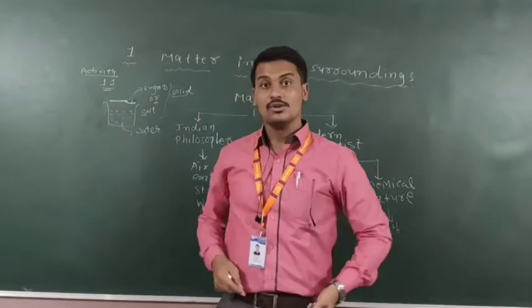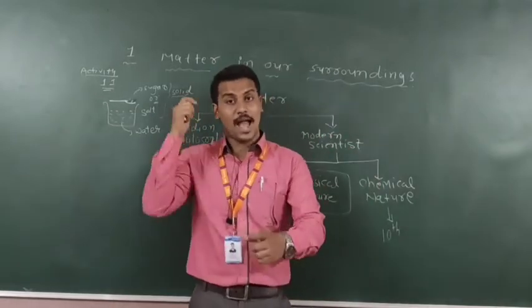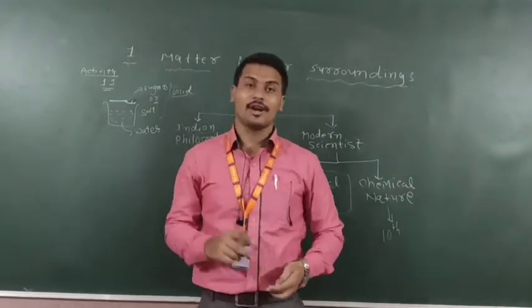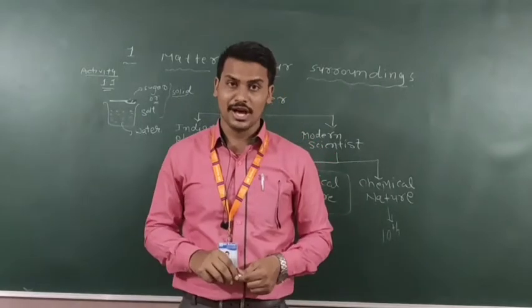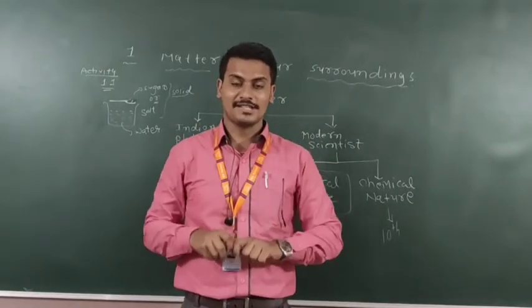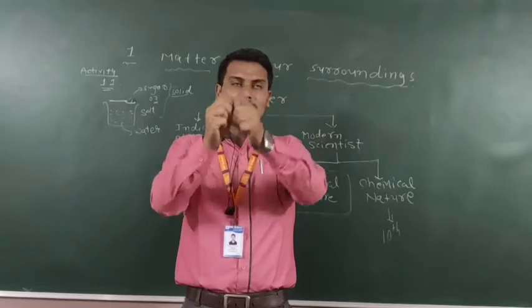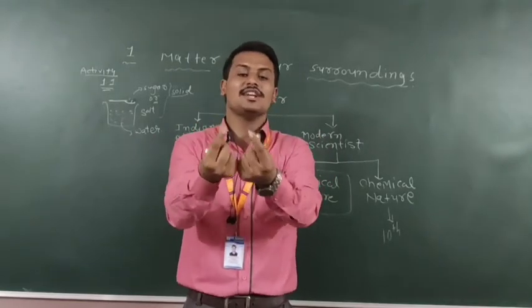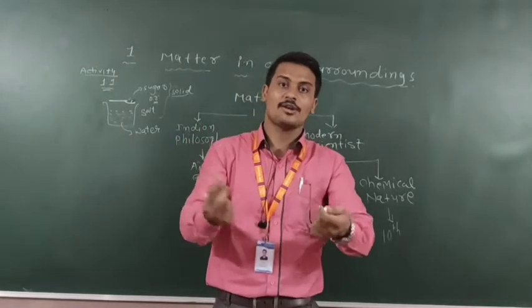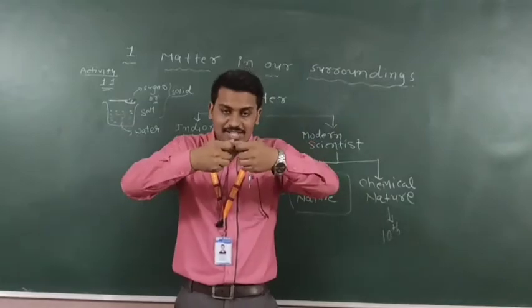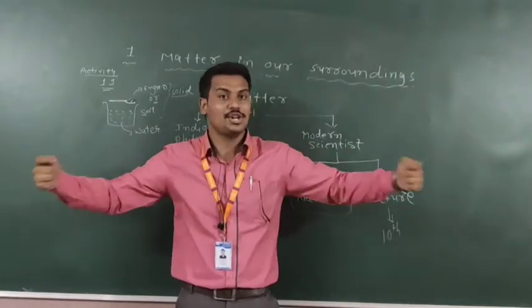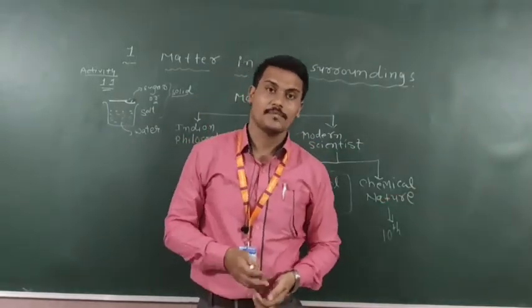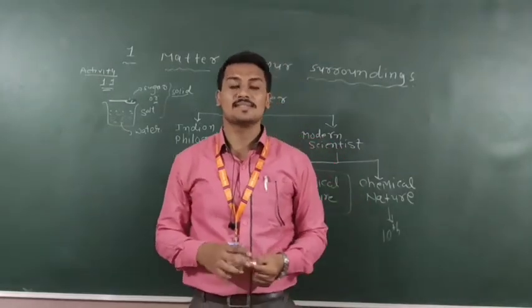If we hammer the iron nail, we cannot easily break it down. But chalk, if I apply some force, easily it breaks down. In a rubber band, if I stretch it, that also breaks. So what is the meaning of this activity?